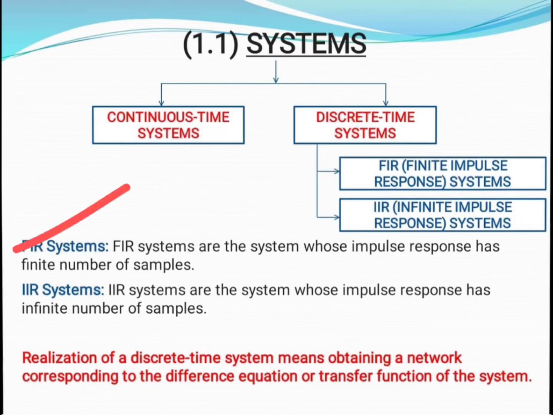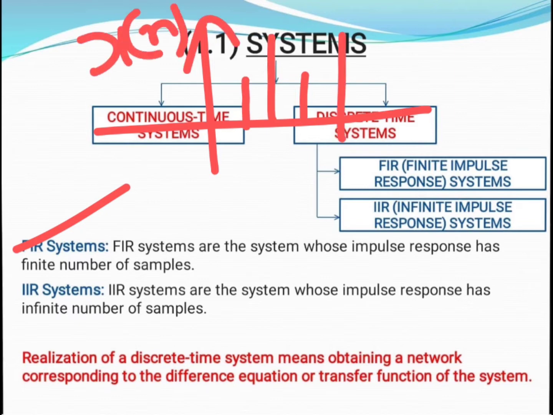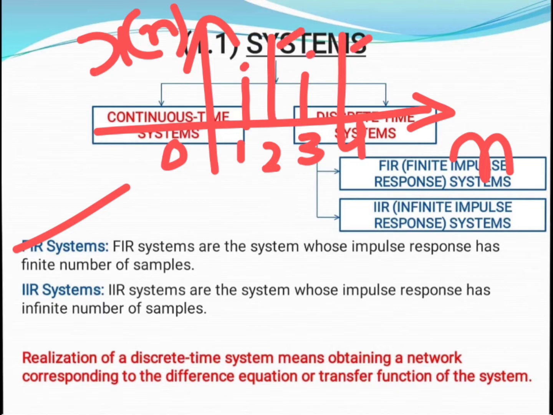First, FIR system. FIR systems are those systems whose impulse response has a finite number of samples. For example, this particular figure is a discrete sequence, and this axis represents time, which is represented by n. Here, as you can see, the number of samples is limited to 4. So obviously our response is limited to time 4. So here we have an impulse response which is a limited number, that is 4.